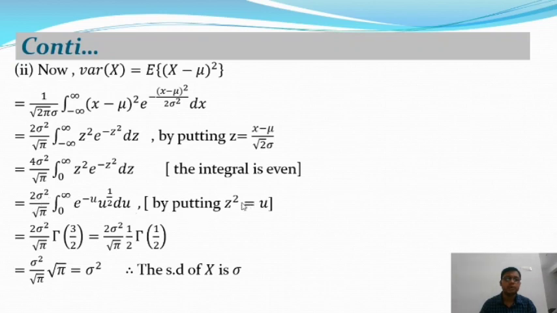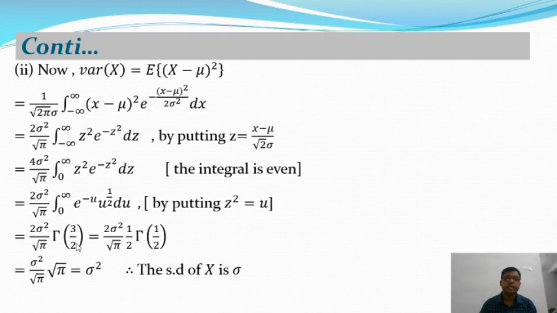After putting z square equal to u, we will get e to the power minus u into u to the power half du. And you know, this is the gamma function, and it is actually gamma of 3 by 2. So from this integration we will get 2 sigma square by root pi gamma of 3 by 2.